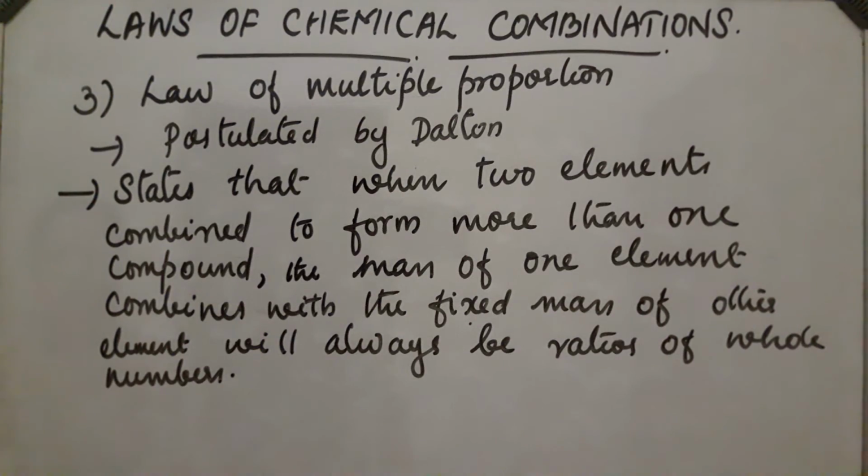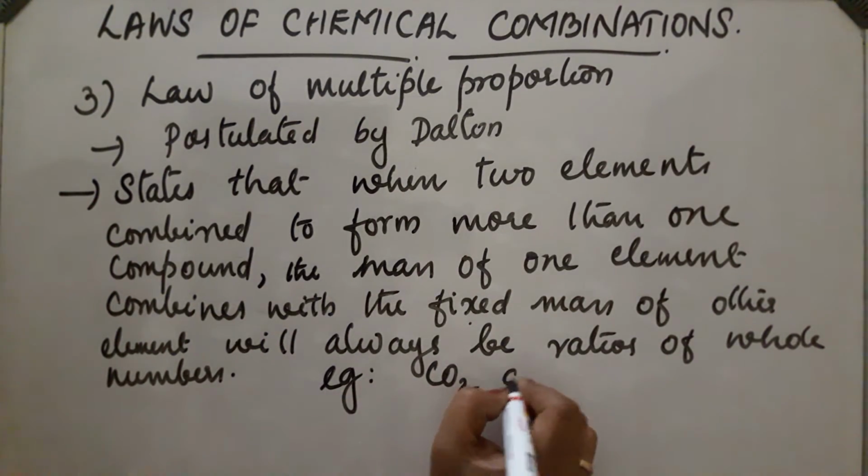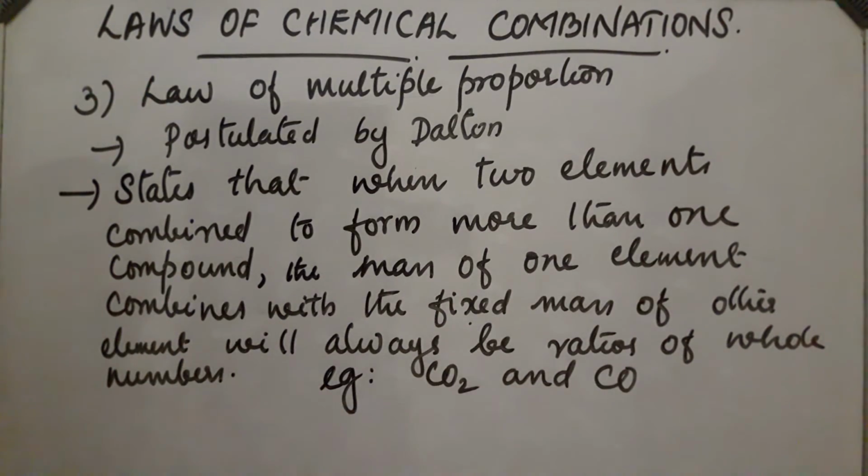Let us take an example: carbon dioxide and carbon monoxide. Here the two elements are carbon and oxygen.